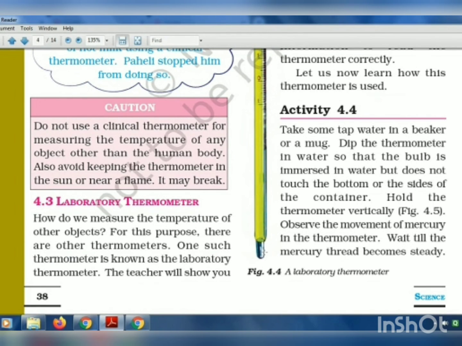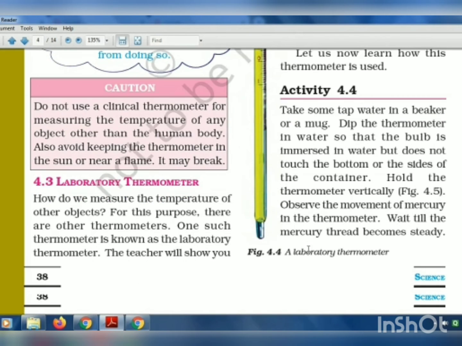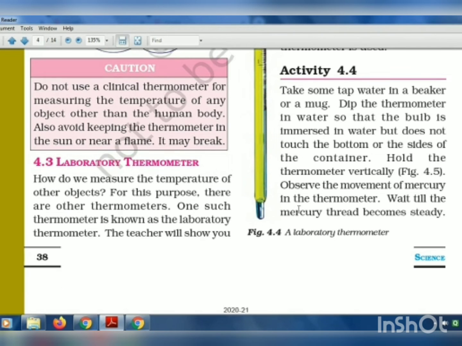The mercury will start to move up slowly, and we have to wait until it stops moving, neither up nor down. Until that time, we have to keep the thermometer immersed in the water.